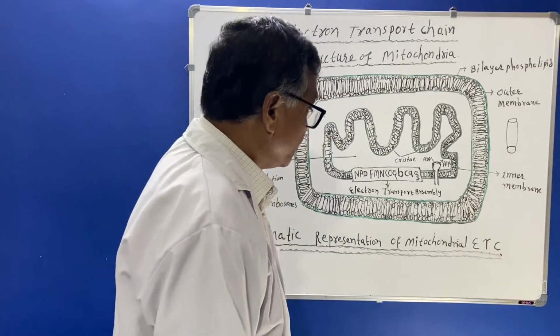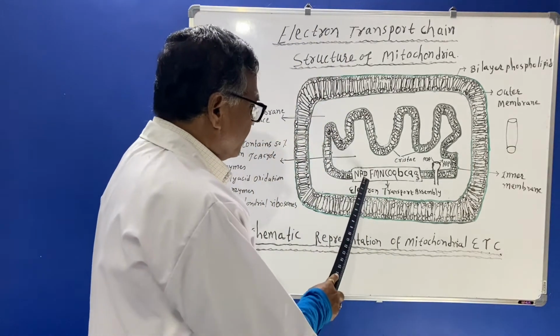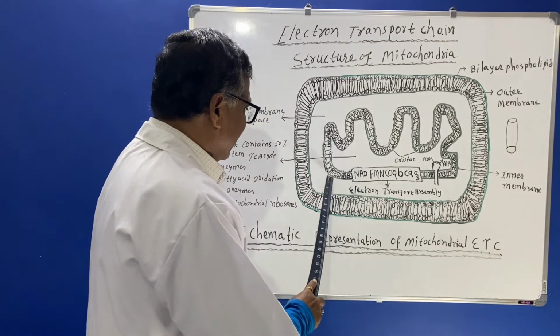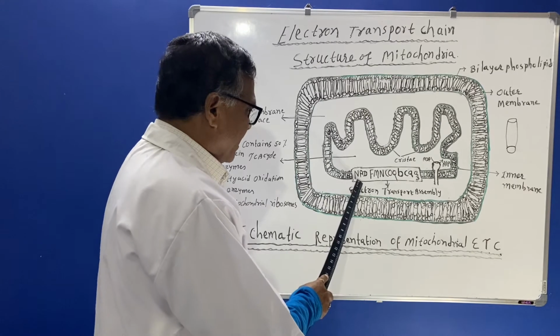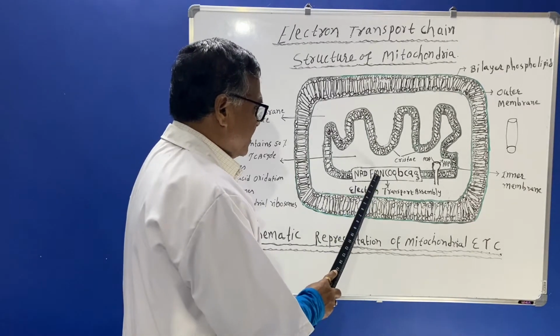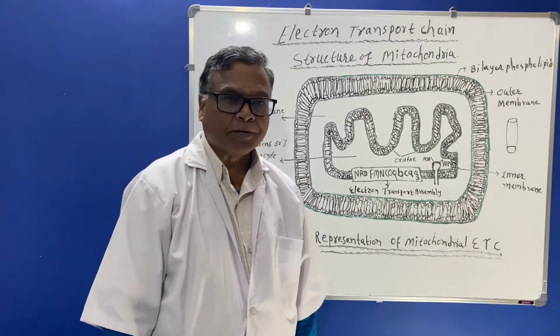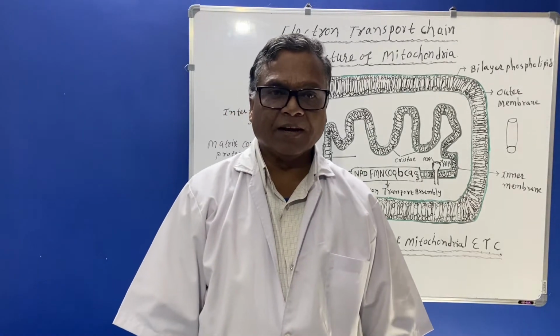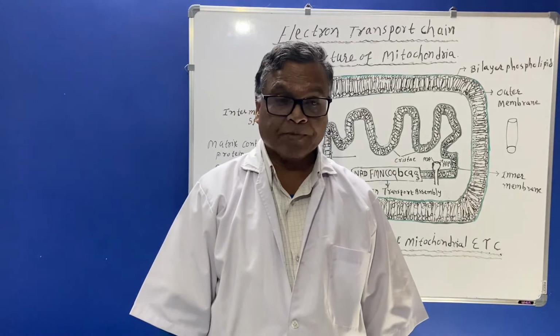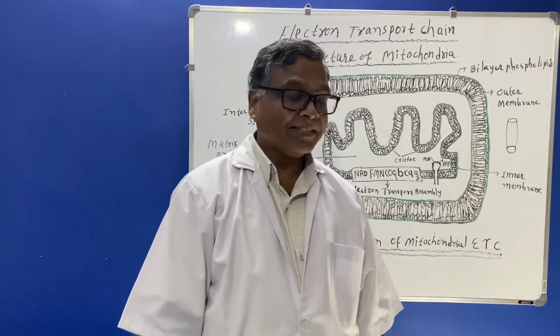So when NADH donates hydrogen ion to NAD, this donation takes place in the presence of Fe-S, the iron sulfur center.